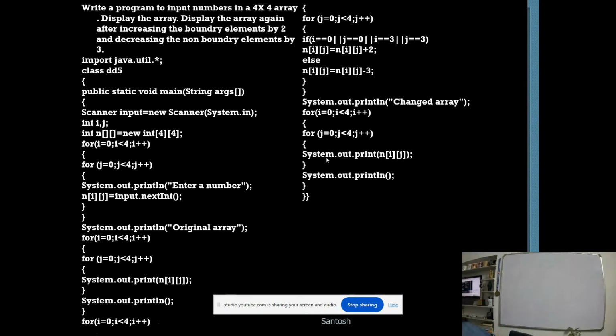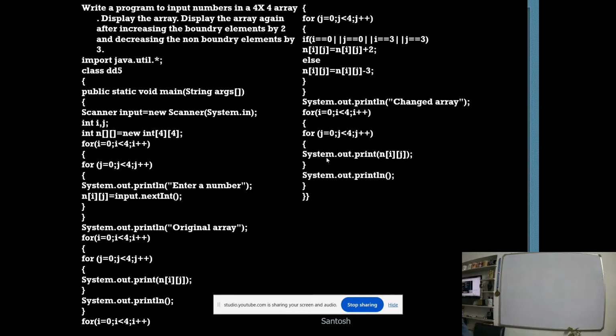Now this question says to reprint the double dimension array by increasing the boundary elements by 2 and decreasing the non-boundary elements by 3. Now if we talk about this question, what will be done? In this question we will just ask the user to input. The user gives the input here, and once we get the input, again we check with the loop.